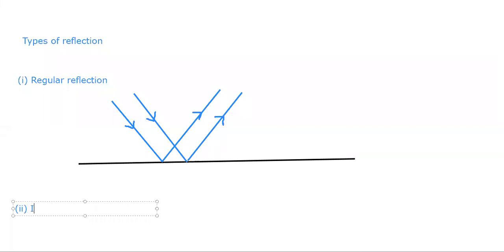Second would be irregular reflection. Now you can understand it yourself, what is irregular reflection. When a parallel light ray is coming and does not go parallel, then the reflection is known as irregular reflection. And the irregular reflection happens on surfaces which are not smooth or polished.